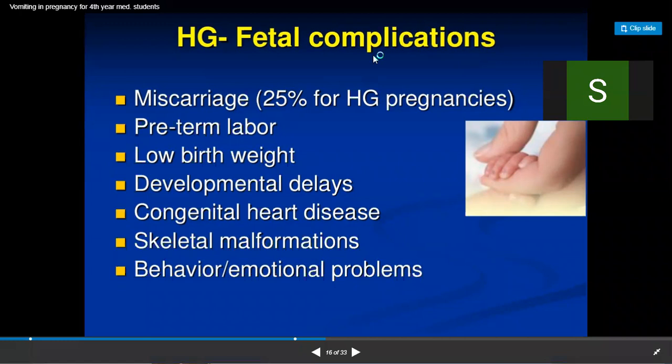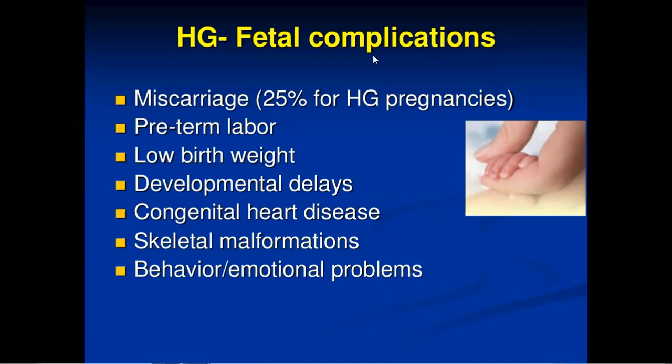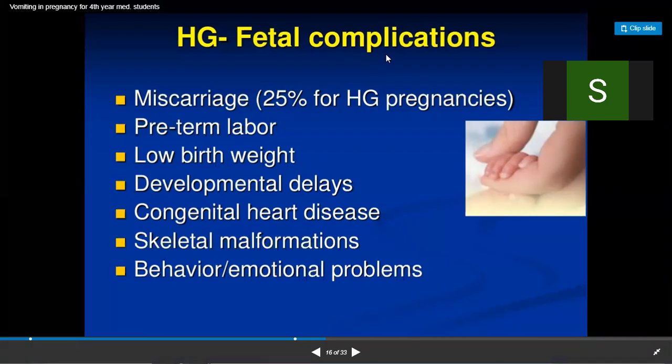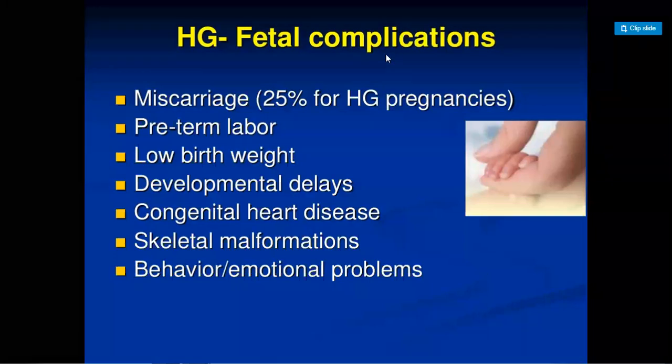Next, what about the low birth weight of the newborn? If the mother is not able to take a proper diet because of the nausea and vomiting, what will it lead to? Whatever the weight of the fetus, it is normal. The next question, how much is the normal weight? Normal weight of a newborn is from 2.5 kg upwards, around 3 to 3.5 kg. That is the normal weight of the fetus.